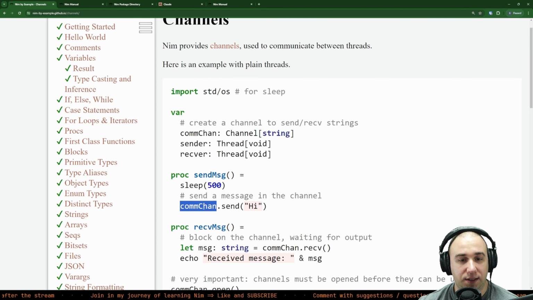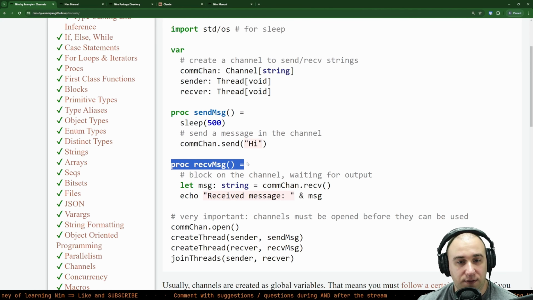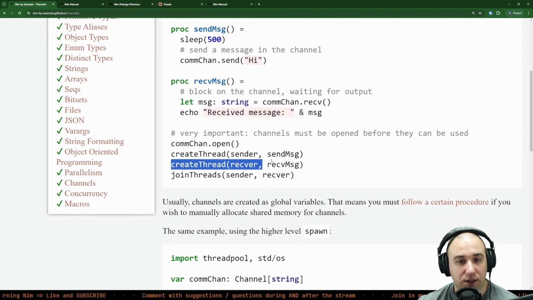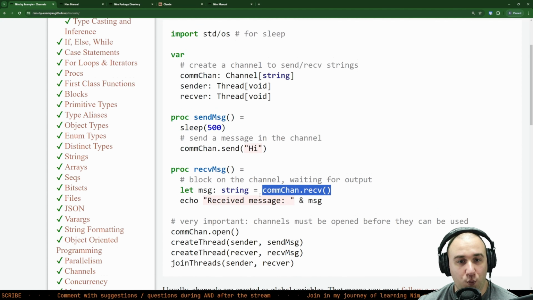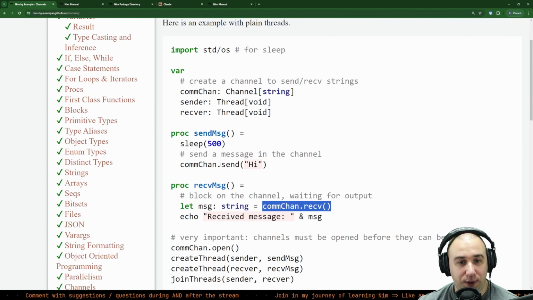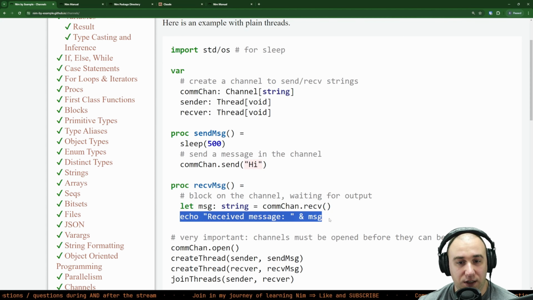So if somebody sent a message and nobody received it yet, this will basically wait until there's room in the channel to pass on the next message. While receive, executed also immediately, will just go here and wait and wait until some other thread calls send message. And then it's going to receive it and we can do something with it.